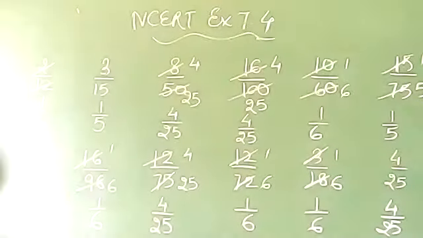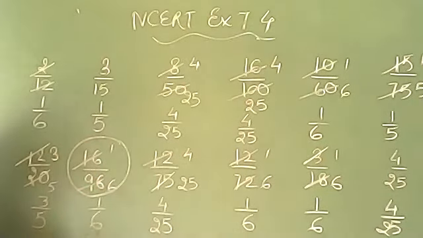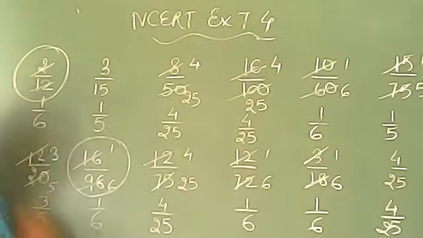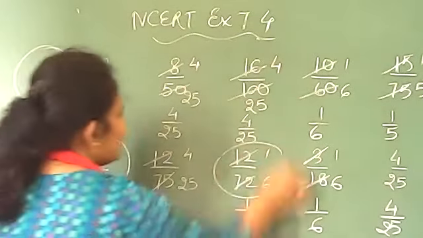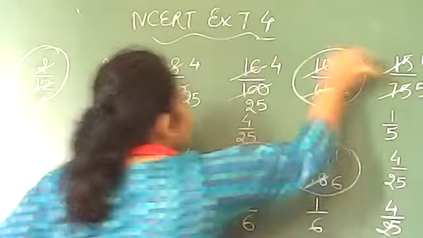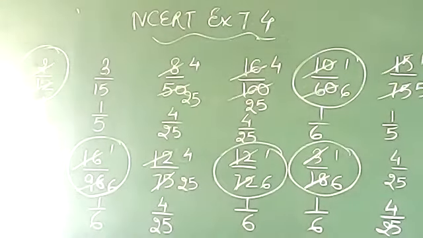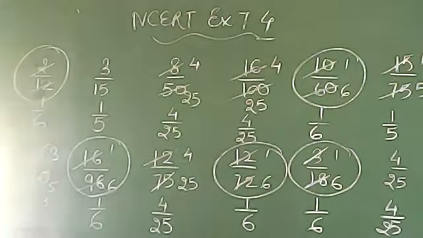So which fractions will be equivalent this way? 16 by 96, 2 by 12, 12 by 72, 3 by 18, 10 by 60. So these are the fractions which are giving us the same values. So remember, don't get confused while doing this question. Okay?